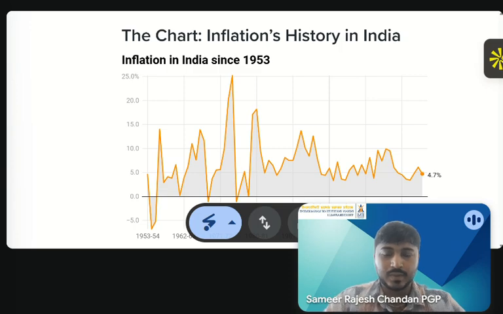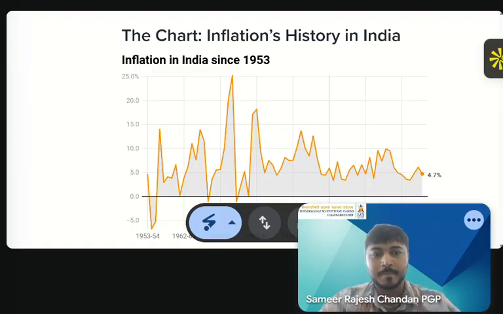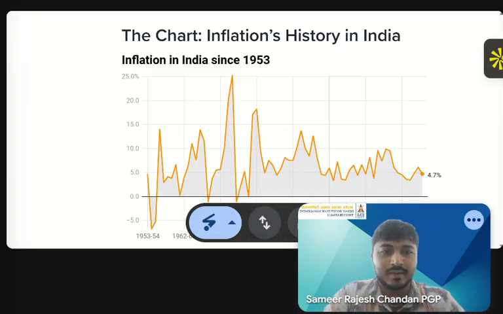So today we are going to talk about the inflation in India, right? Before getting into the topic, let us understand what exactly inflation means. Basically, inflation is the rate at which the general level of prices of goods increases over time, and the purchasing power of money decreases.